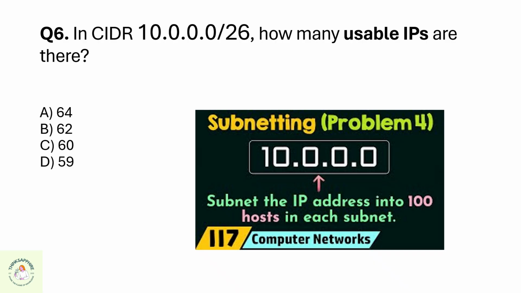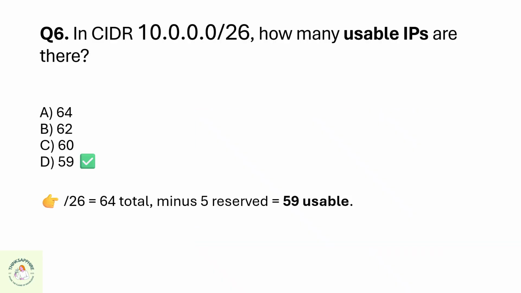Question 6. In CIDR 10.0.0.0/26, how many usable IPs are there? A 64, B 62, C 60, or D 59? The correct option is D 59.